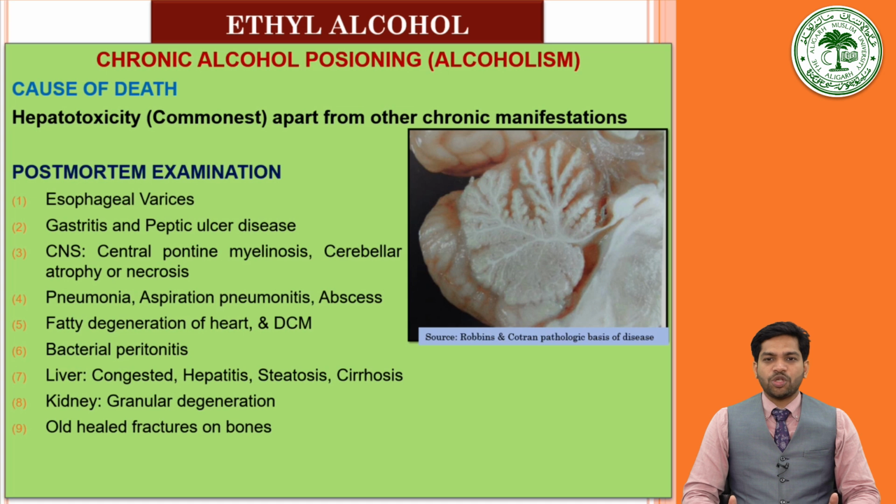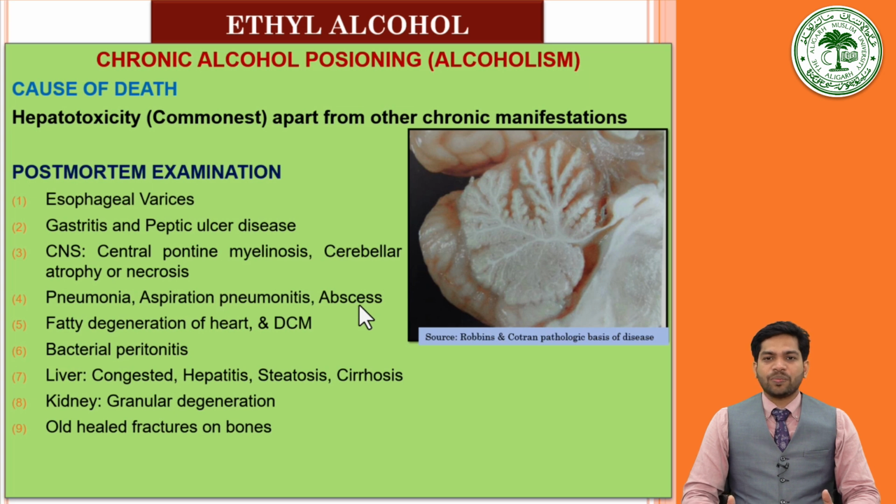In case of death due to chronic alcohol ingestion, we may find esophageal varices, gastritis, and peptic ulcer disease in the gastrointestinal tract. In the central nervous system, there is the finding of central pontine myelinosis and cerebellar atrophy or necrosis. You can see here in the picture, this is a case of chronic alcohol intoxication. Here the cerebellar atrophy can be seen very well. Then in the lungs, the findings of pneumonia, aspiration pneumonitis, and abscess may be there.